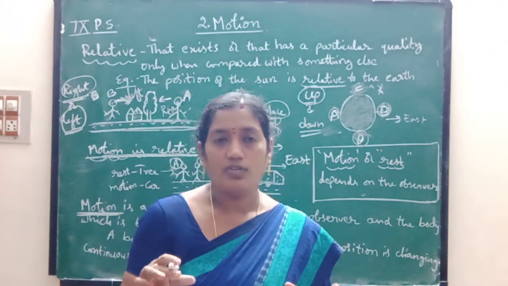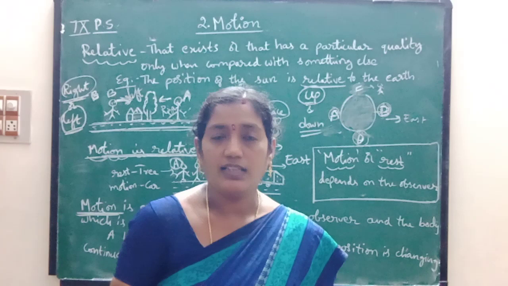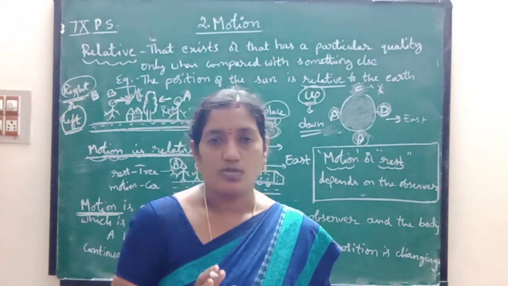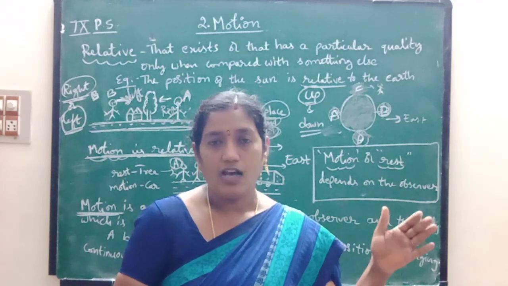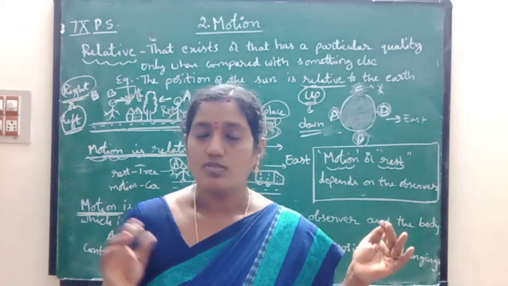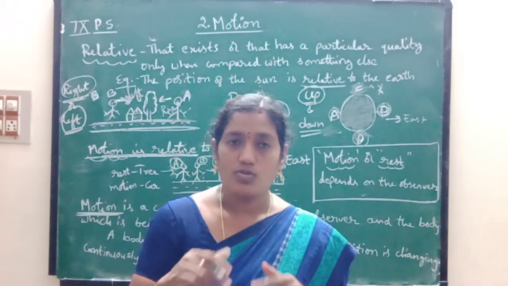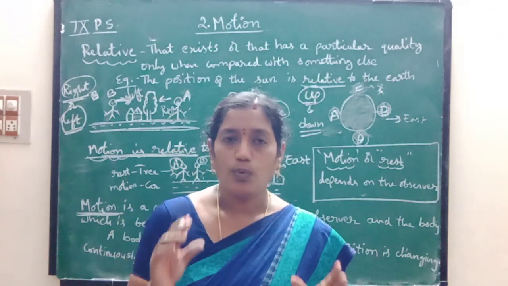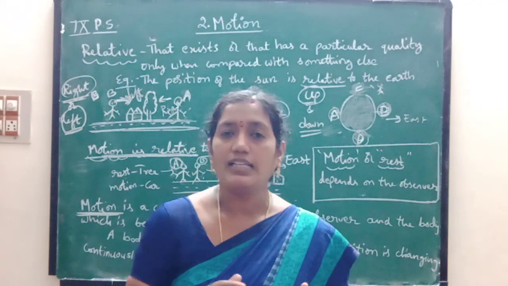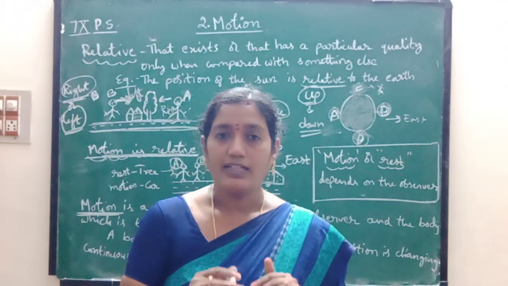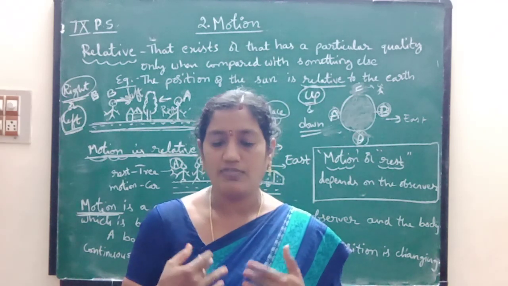Now, from the point of view of the car, actually the driver is at rest and the passengers in the vehicle are also at rest. Okay children. So, according to the observer A or the persons on the road, the vehicle is moving, so the driver and the passengers are also moving. Suppose if you are telling with respect to the car, only the engine is moving, so the vehicle as a whole is moving, but the passengers and the driver in that vehicle are at rest only. We don't move in the bus or car or any vehicle, just the vehicle goes.